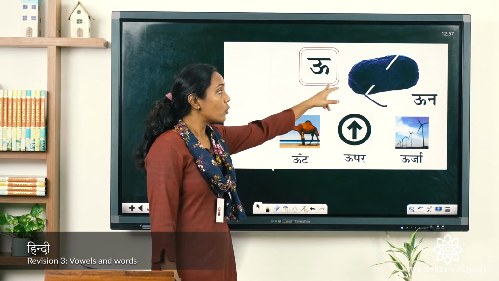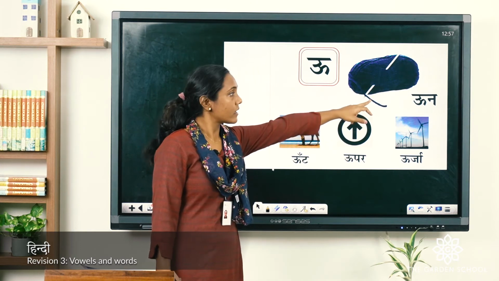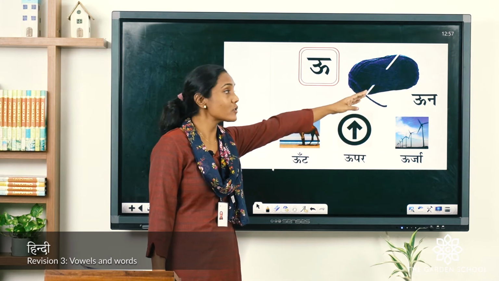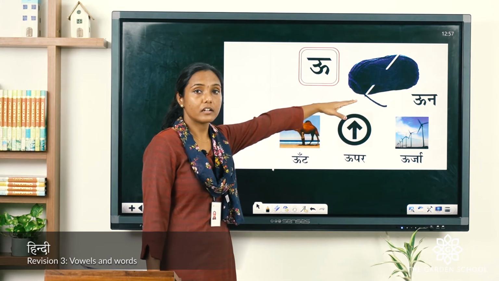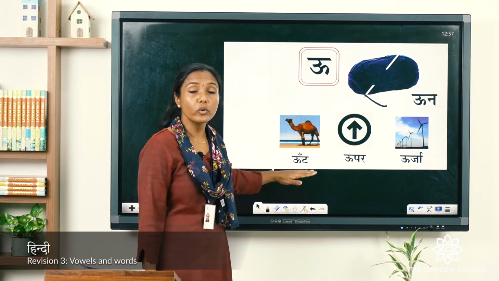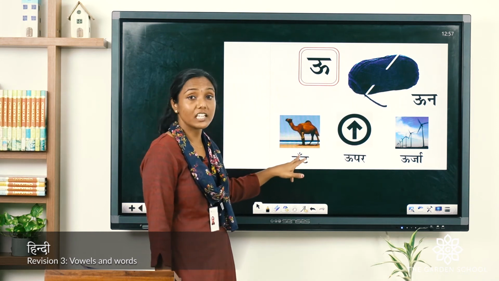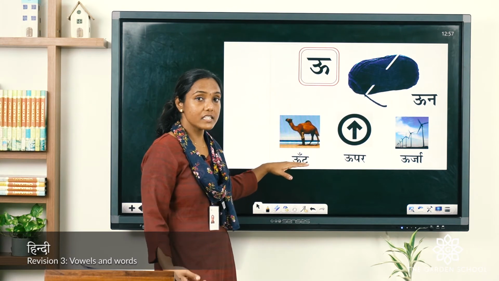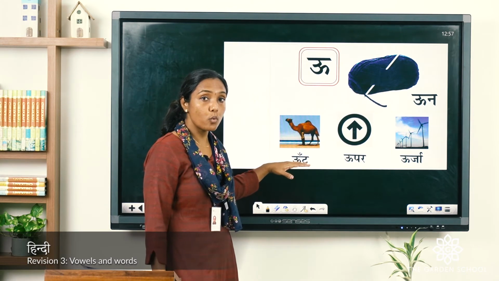Oon. Can you repeat? Yes, oon. What does oon mean? Wool. Next is oont. You can see here the Chandra Bindu we learned. Oont. How do we pronounce this? Oont.